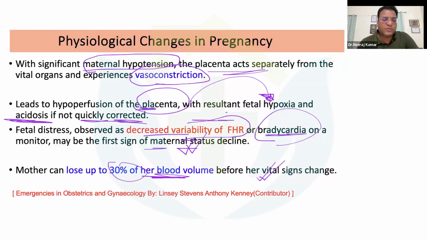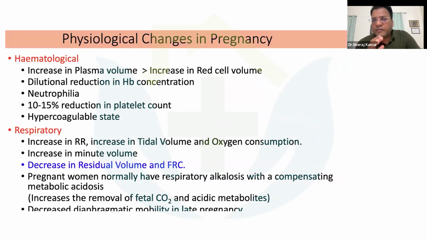Okay. Now coming to the next part. The next part, after cardiovascular, is hematological, where we can very easily understand that pregnancy is a hypercoagulable state. Here the plasma volume is always going to increase, and in comparison with red cell volume, there may be a dilutional reduction in hemoglobin concentration as well. These patients may have neutrophilia, and they may have a 10 to 15% reduction in the platelet count, so they may have some form of thrombocytopenia as well.